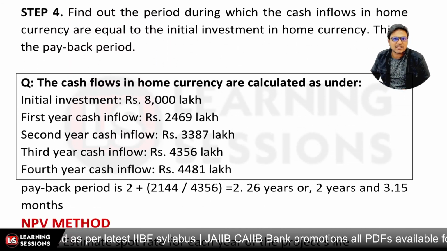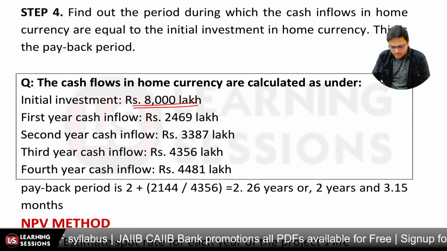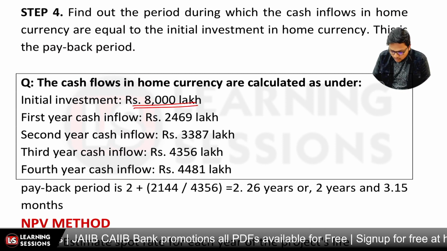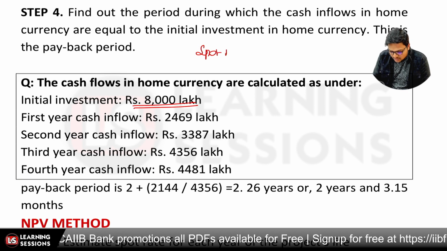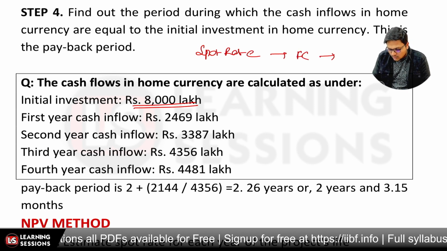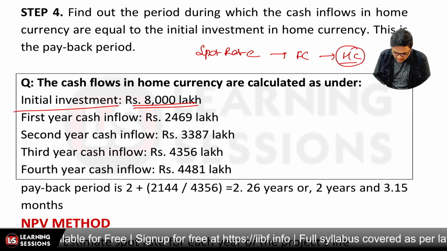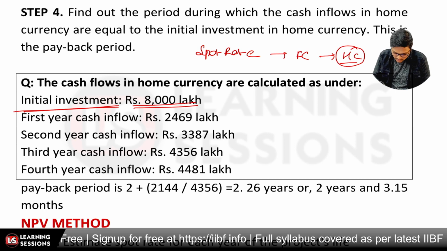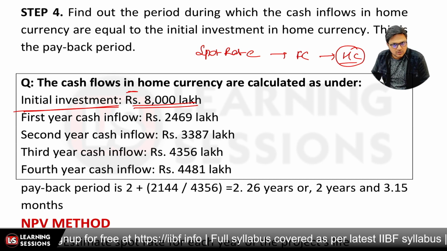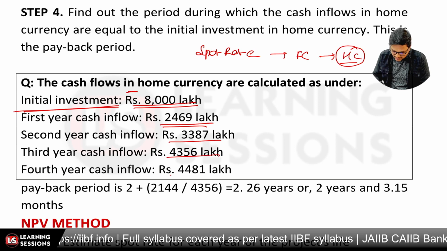It says the cash flows in home currency are calculated. So we are already provided with the cash flows in home currency. The task related to the estimation of the spot rate is already done, and they have converted the amount from the foreign currency to the home currency already, and those cash flows are given to us, right? So the initial investment is minus 8,000, so there will be an outflow, so minus 8,000 over there. First cash inflow is 2469, then second year, third year, and fourth year.